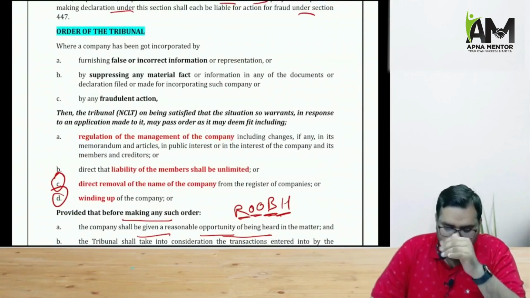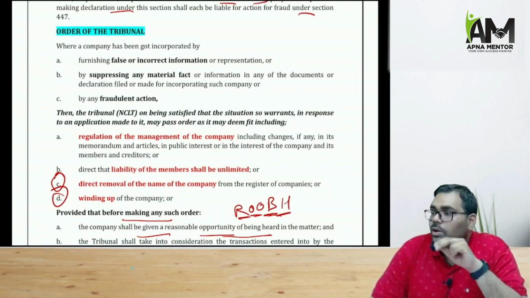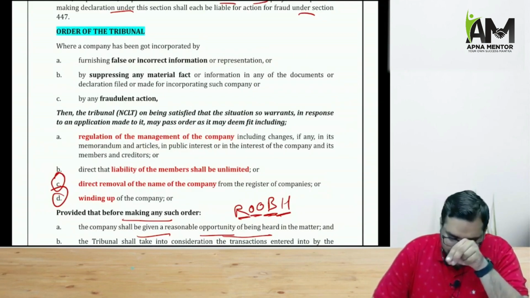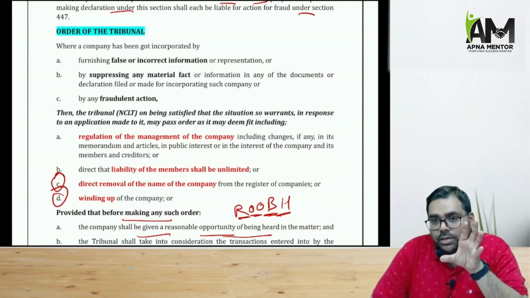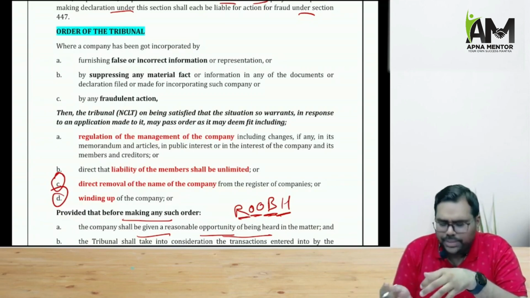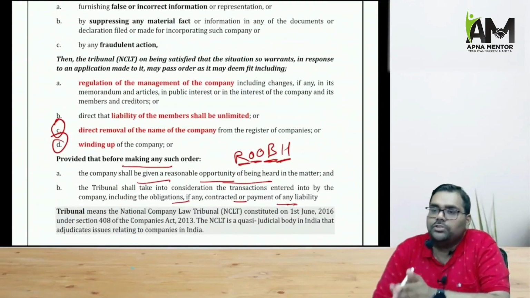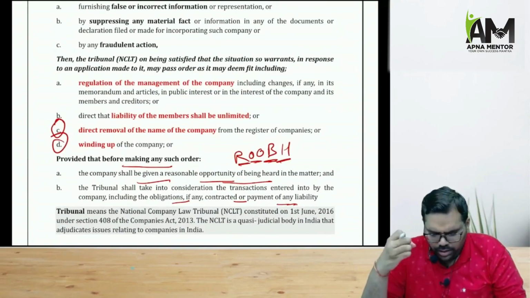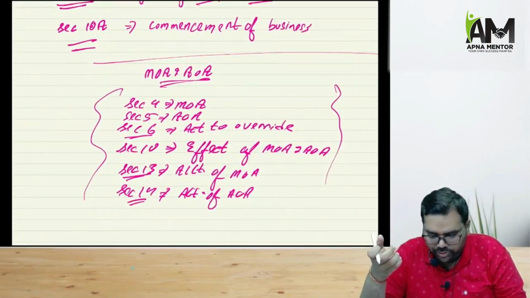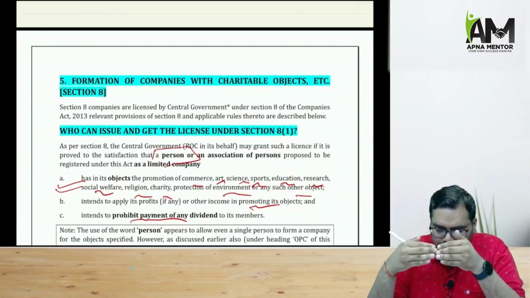What are the orders the tribunal can pass? The tribunal can pass an order changing the management, if there is a need to change the management. Or the tribunal can pass an order that the limited liability status of the members will change to unlimited liability status. The tribunal may pass an order to the ROC to remove the name of the company from the register, or the tribunal may pass the most strict order, that is an order for winding up the company. But before making any kind of order, the tribunal will give an opportunity of being heard. This is something very commonly used in law, that before taking any action an opportunity of being heard will always be given. Then we have section number 8, that is formation of companies with charitable objects.